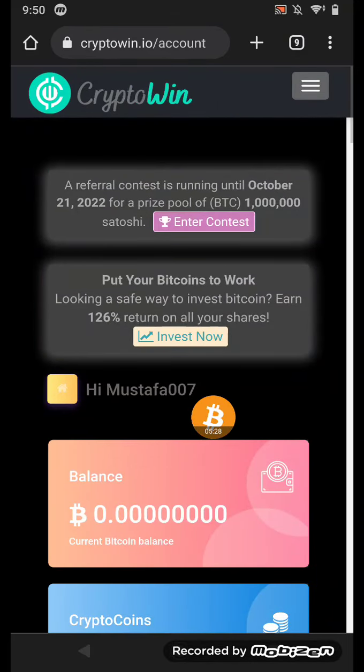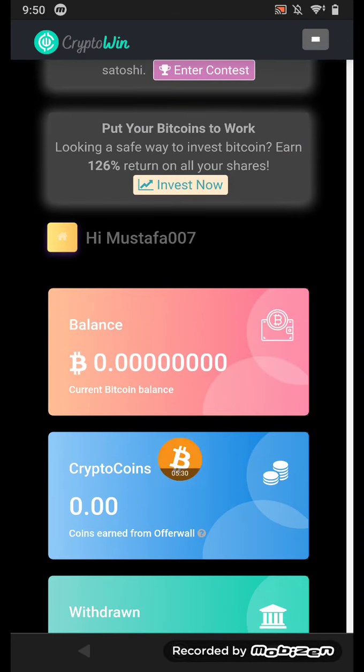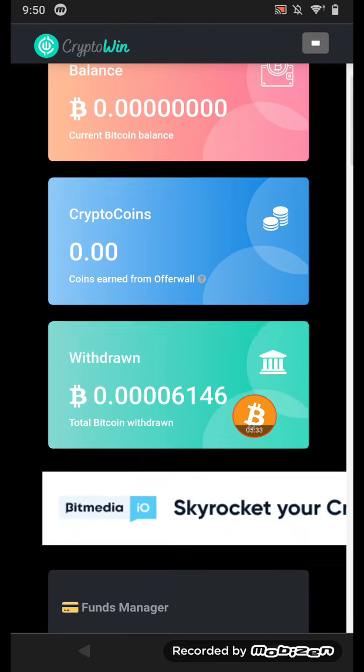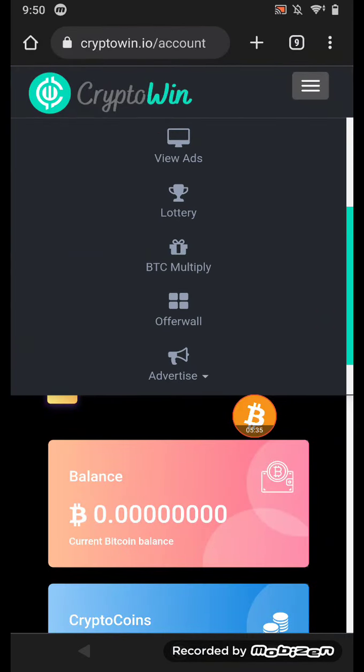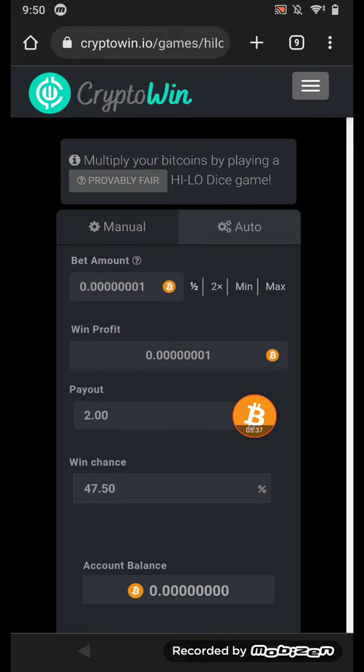If you earn maybe 1000 satoshi of balance in Bitcoin, you can use the multiple these in here. It's too easy to multiply your amount.